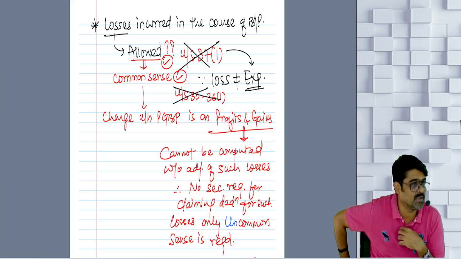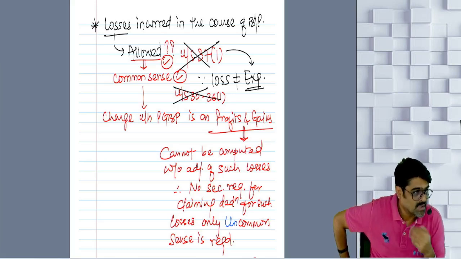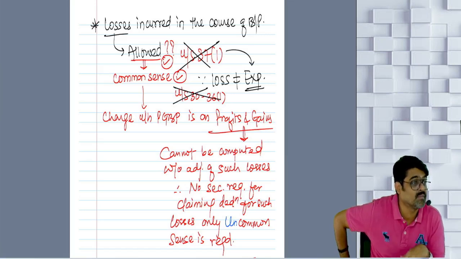So for the deduction of these losses, specific provisions are not required. What is required? Common sense, which is very uncommon. That is why I have written uncommon sense is required.